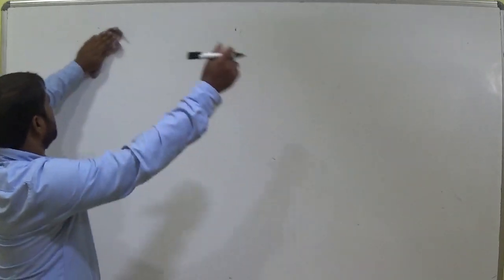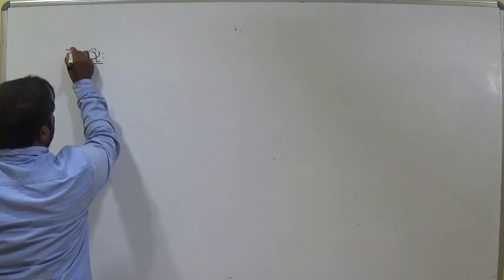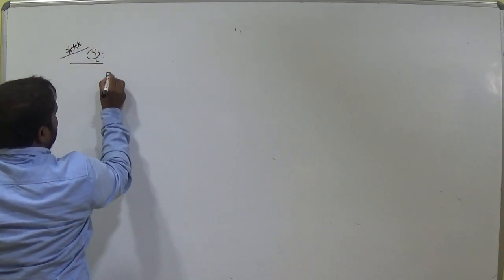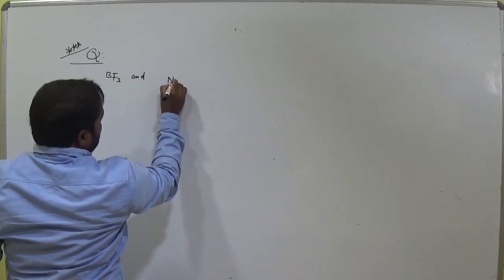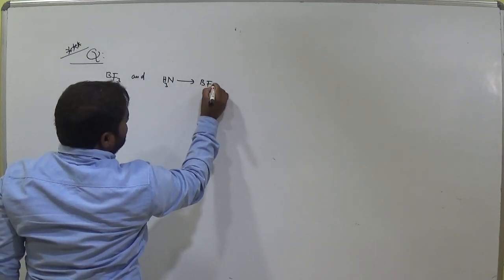And next question. BF3 and NH3 bond BF3.